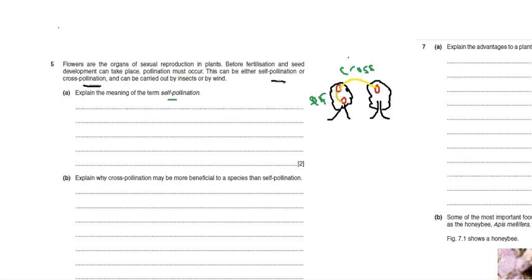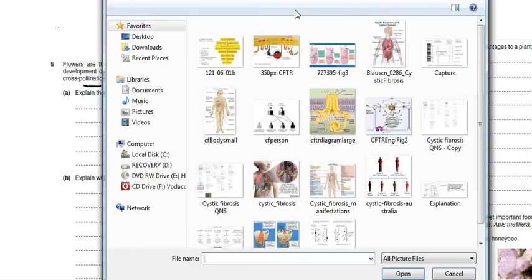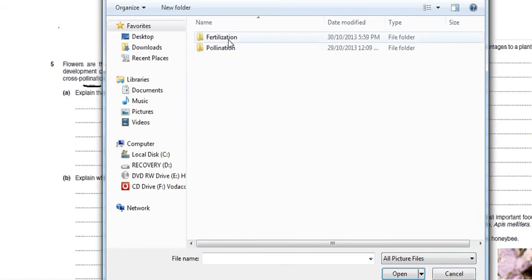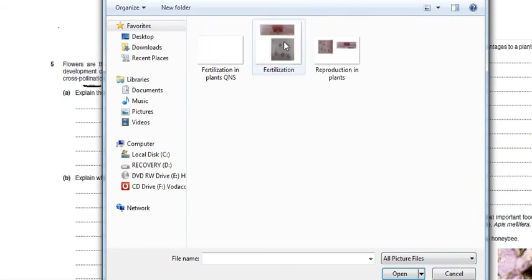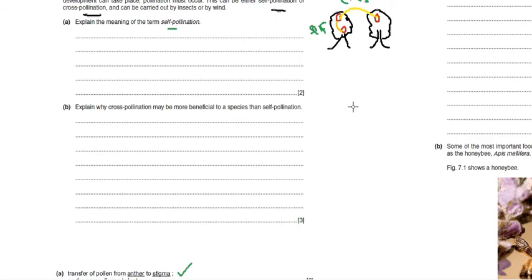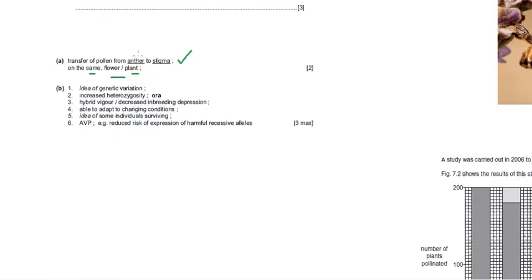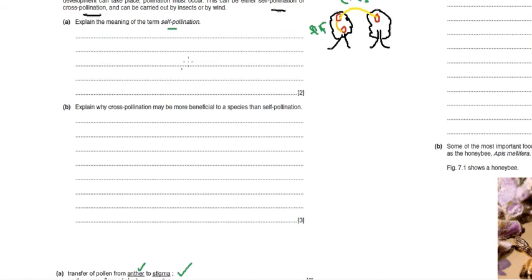So for one reason, you should know this diagram. I mean, you must be familiar with this diagram. Let me show you. Yep, this one. Oops, that's too large. I think it won't fit here. But then you should know the diagram where there is stigma and anther. Okay, anther is the male reproductive part and stigma is the female. So pollen grains move from the anther to the stigma of the same plant.